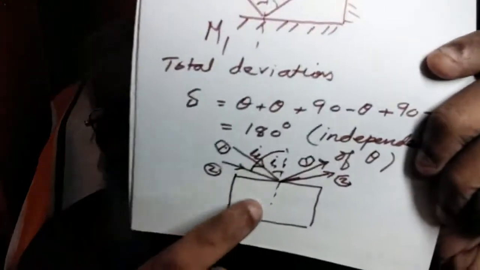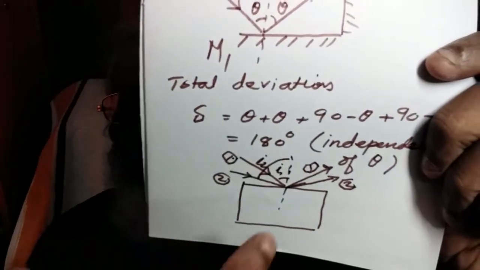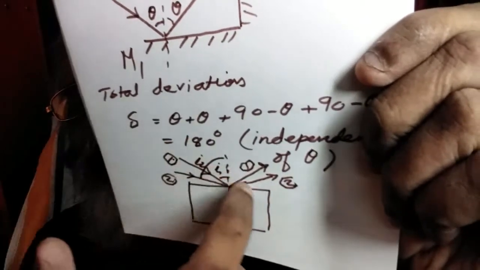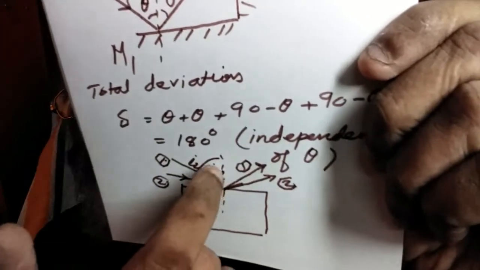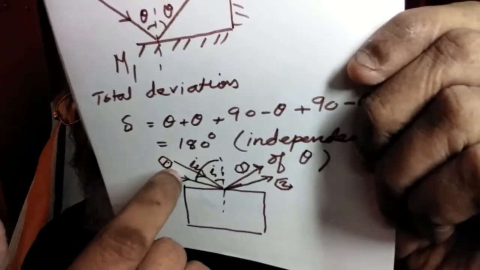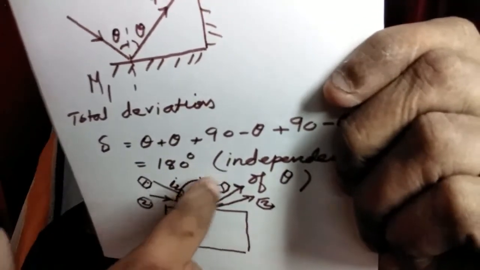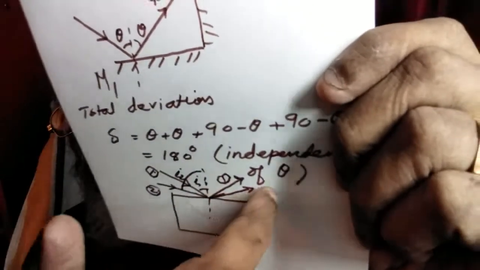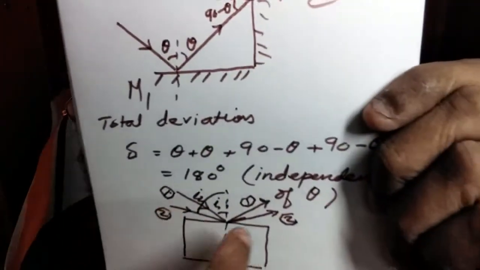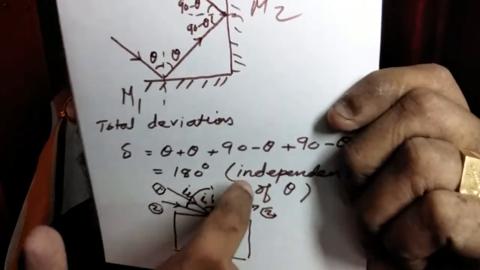Another point. Suppose this is a transparent material, say glass, water, etc. Then this is ray 1, incident at an angle of incidence theta 1. This is reflected this way. This is a second ray incident at an angle theta 2, a greater angle. Then this is reflected along this path. It can be shown that the intensity of this second beam will be greater than that of the first.